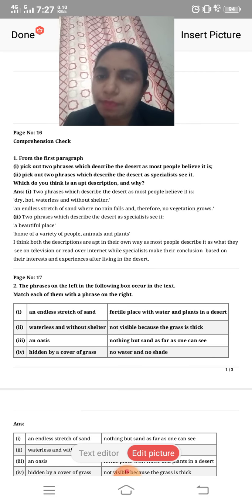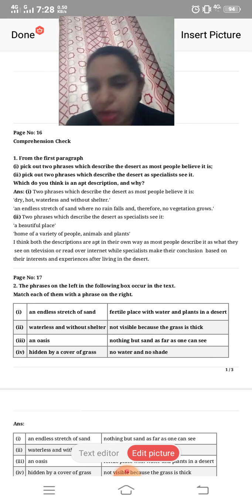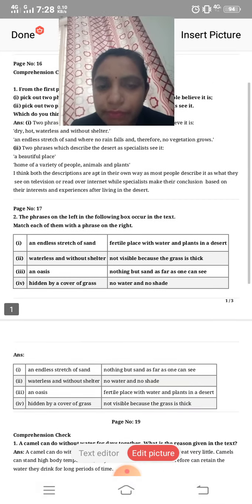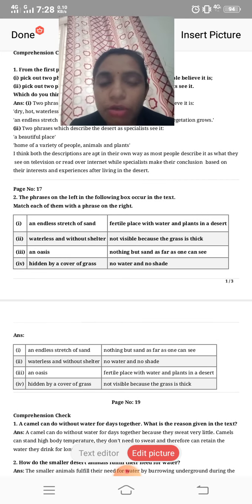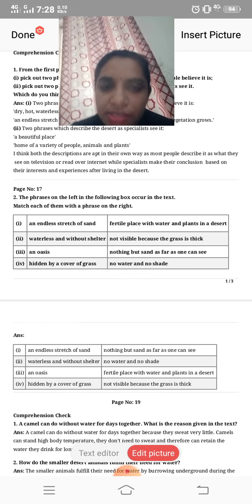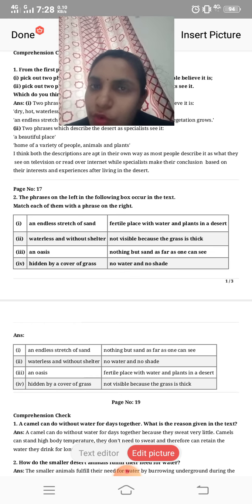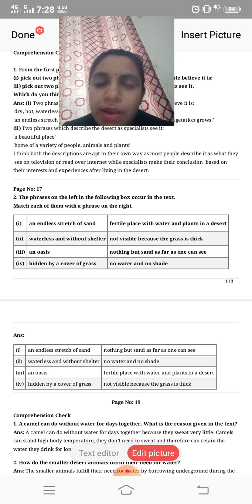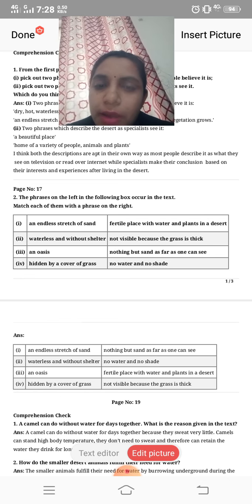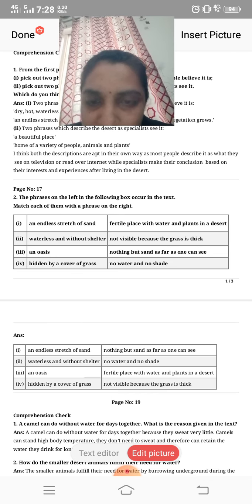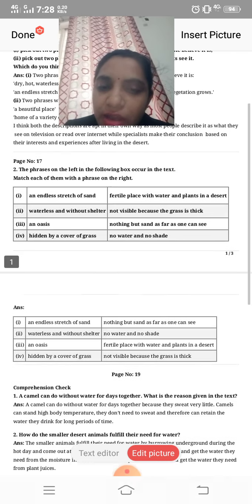Now next, the phrases on the left in the following box are to be matched with the text. Okay, they have given: an endless stretch of sand. Nothing but sand means what? Means everywhere there is sand. Nothing but sand as far as one can see. Waterless and without shelter: no water, no shade. An oasis: a fertile place with water and plants in the desert. Hidden by a cover of grass: not visible because the grass is thick. Hidden by grass means the grass is very thick.